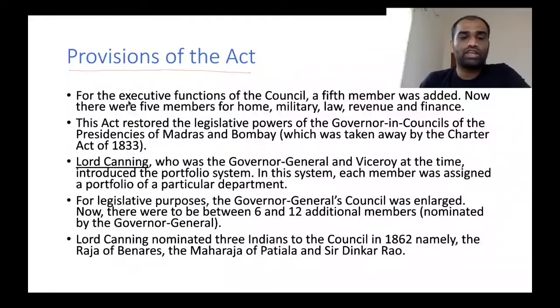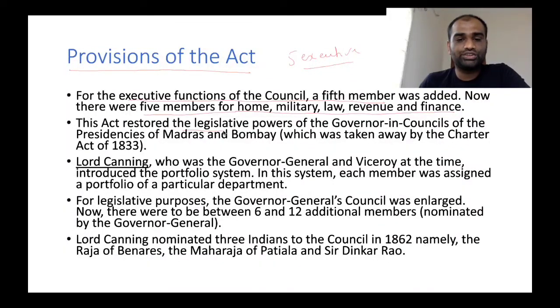For the executive functions of the council, a fifth member was added. Now there were five members for military, law, revenue, and finance. So there were five executive members that were appointed.